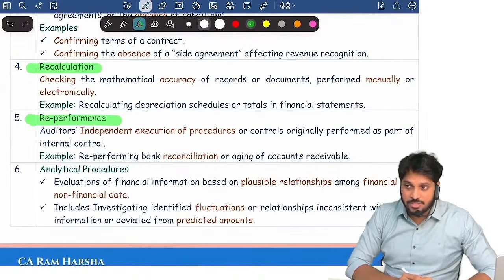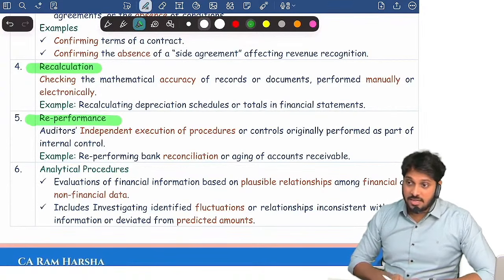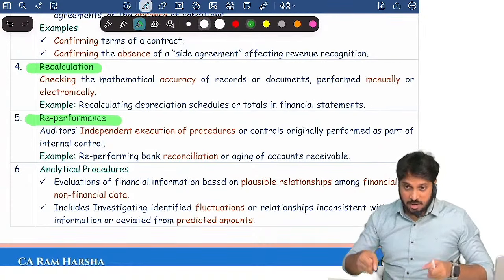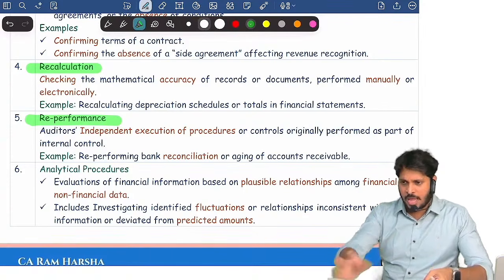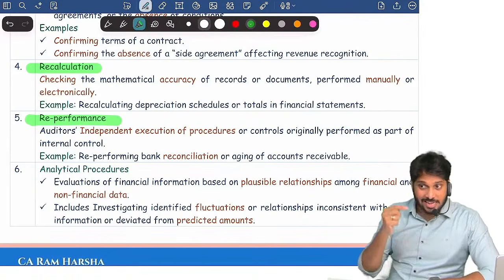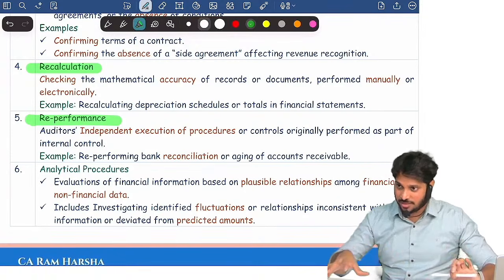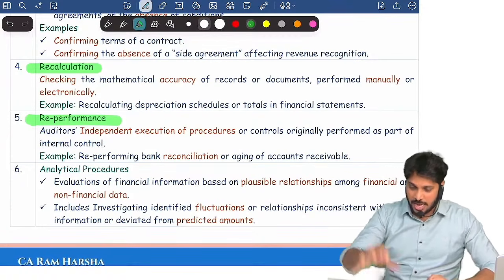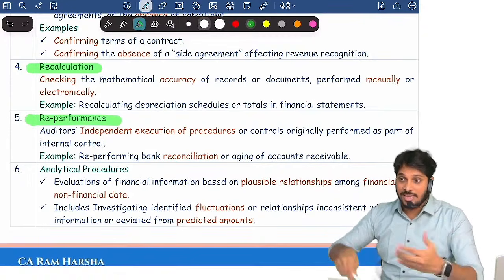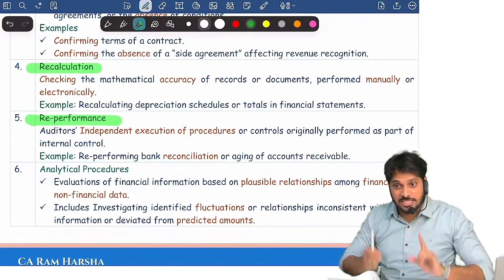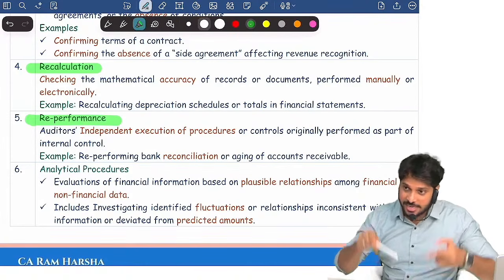Reperformance. Reperformance means what? For example, I want to know whether a control is effective or not, whether all the goods a customer is bringing out in the trolley at DMart are billed or not. One way is I can observe and see. Another way is I will ask the security guard to sit aside for a few minutes. When the customer is bringing out the trolley, I will open all the goods and take the bill, and see whether each item is billed or not. In this way also I can know whether the control is effective, whether the employee is working and billing correctly. I can get evidence through this also.